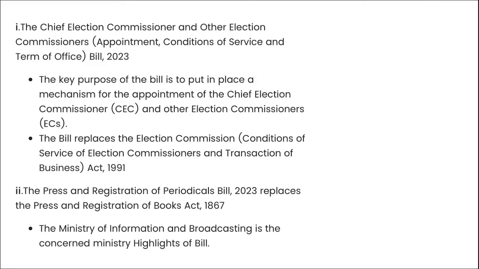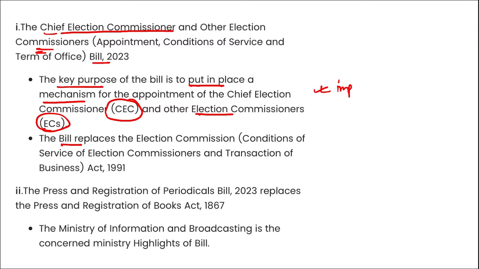If we talk about these bills, remember here, the Chief Election Commissioner and Other Election Commissioners Bill 2023. The key purpose of this bill is to put in place a mechanism for the appointment of Chief Election Commissioner and Election Commissioners. Right? Mark this, important. Then this bill will replace the Election Commissions Act of 1991. The important thing is how our chief election commissioners and election commissioners will be elected. For this, the bill was introduced.